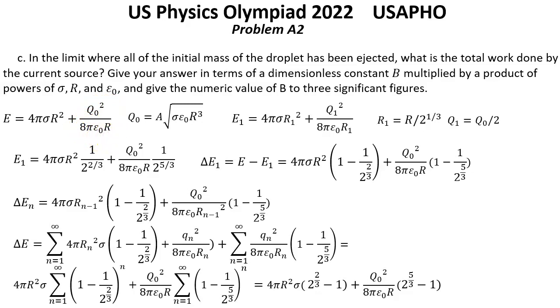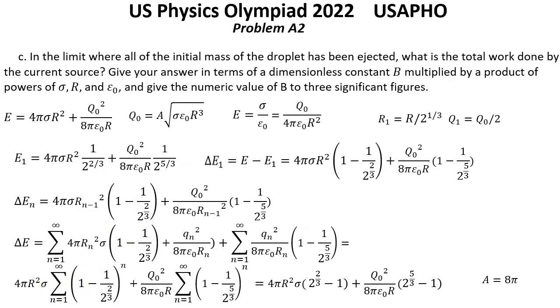When we add them and also recall that Q0 was this expression, A multiplied by the square root of sigma epsilon 0 r cubed, and also we counted that A was 8 pi. And the last step, we have to subtract the initial surface tension energy 4 pi sigma r square.